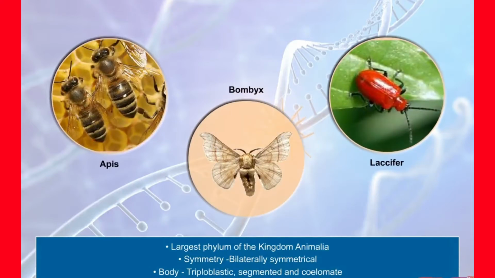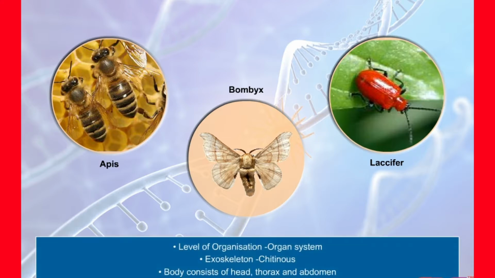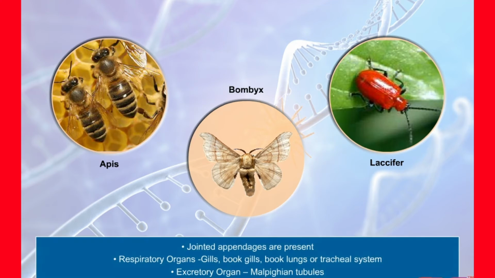The members of this phylum are bilaterally symmetrical, triploblastic, with segmented body. They are coelomate animals with organ system level of organization. Their body is covered by chitinous exoskeleton. The body consists of head, thorax, and abdomen. They have jointed appendages, which is the most important characteristic of this phylum.